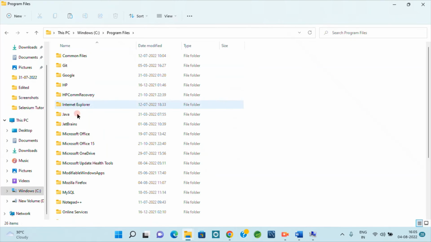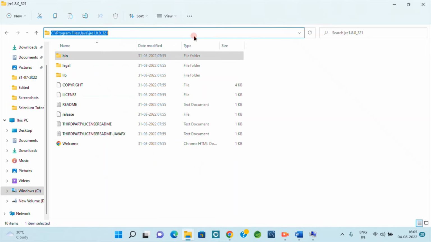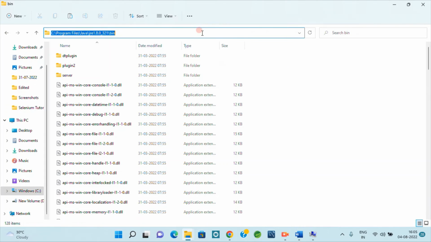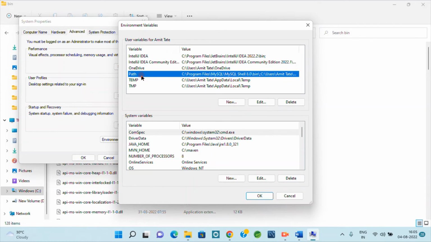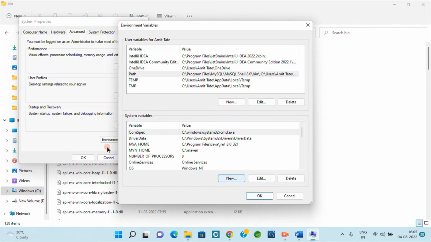My 64-bit I have already installed. So you have to give the path here, until the bin. Copy the path, and in the path variable we have to add an entry for that, then OK.